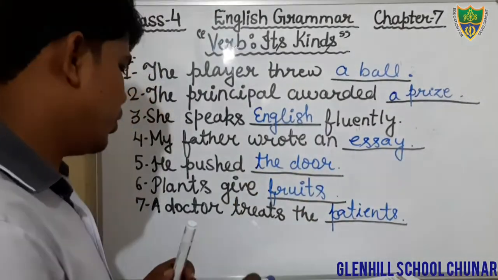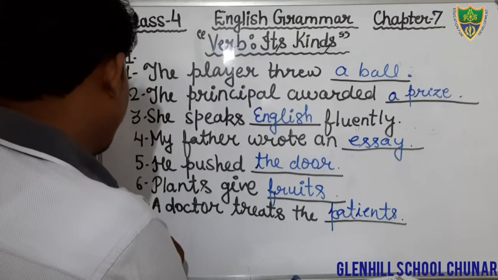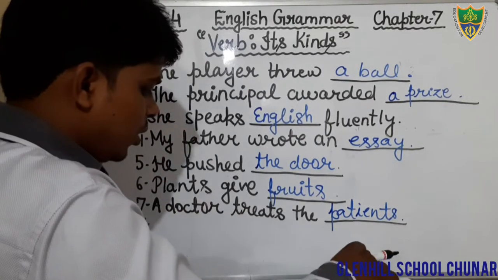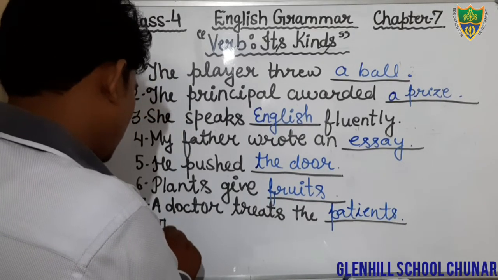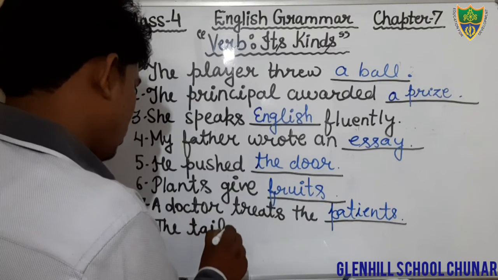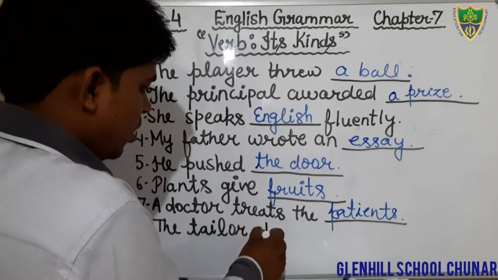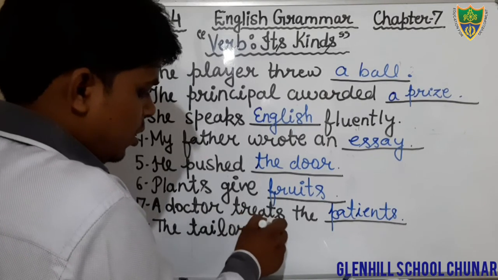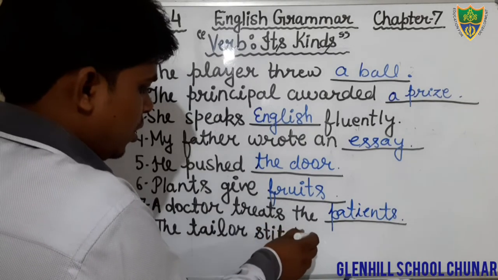Come to the next question. Question number 8. The tailor stitched. S-T-I-T-C-H-E-D.